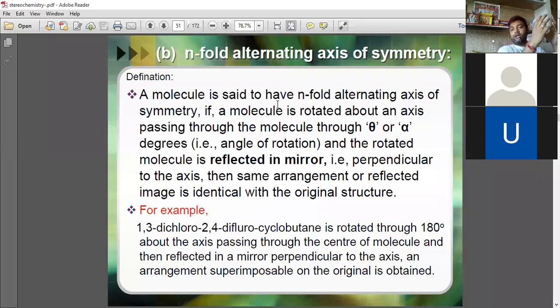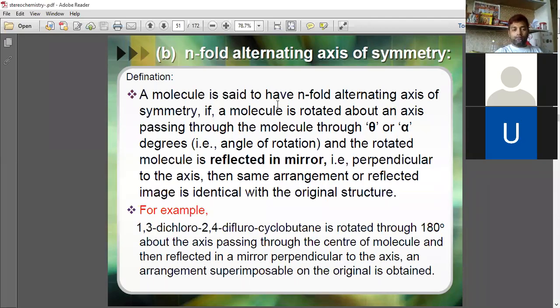Suppose originally object A, or the alphabet A, is rotated through any degree. After rotation, its image is reflected. If its image is identical to the original one, then A will be known as having an n-fold alternating axis of symmetry. Understood?